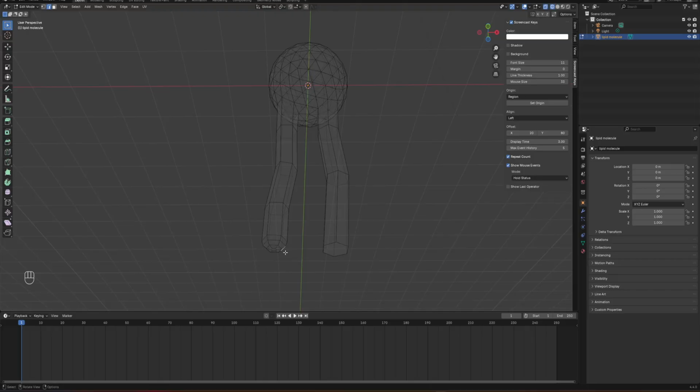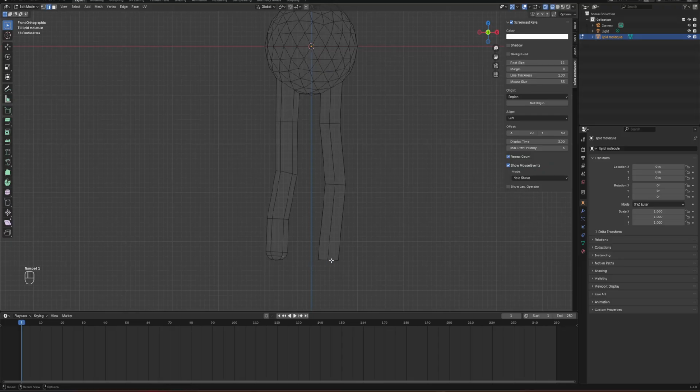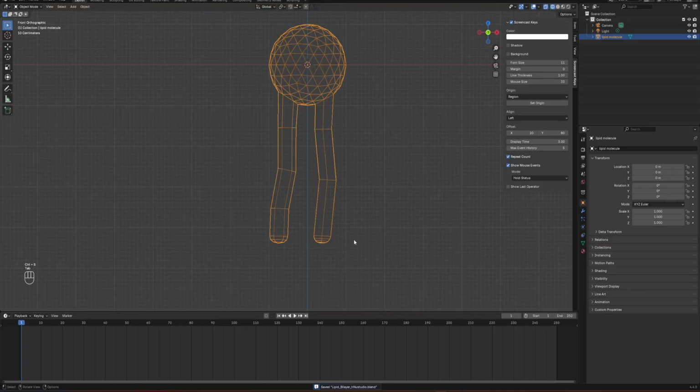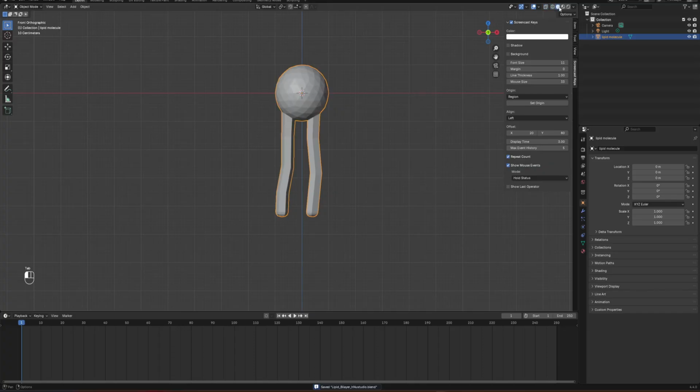I'll do the same thing for the other one too. Press Alt to select the whole ring, Control B, and then move your mouse, increase this by scrolling up, and click to snap it. Okay, so now this should be almost done.